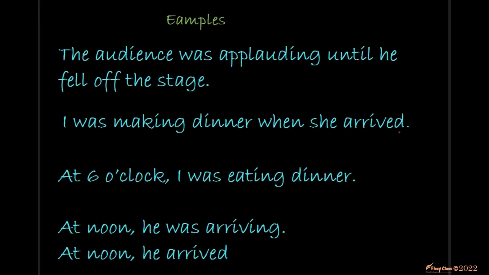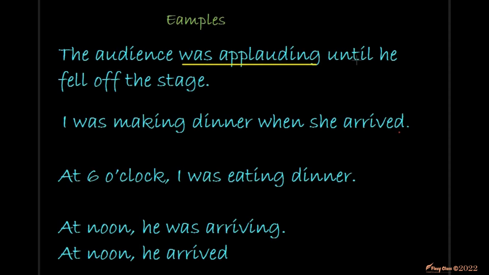So for example here, the audience was applauding until he fell off the stage. So the verb here in the sentence is was applauding. Which tense is this? It's the past continuous. Why is it the past continuous? Because we have was here, it's the verb to be in the simple past, plus what? Plus the verb taking the ing form, which is the gerund. So here was applauding is the verb of the sentence.